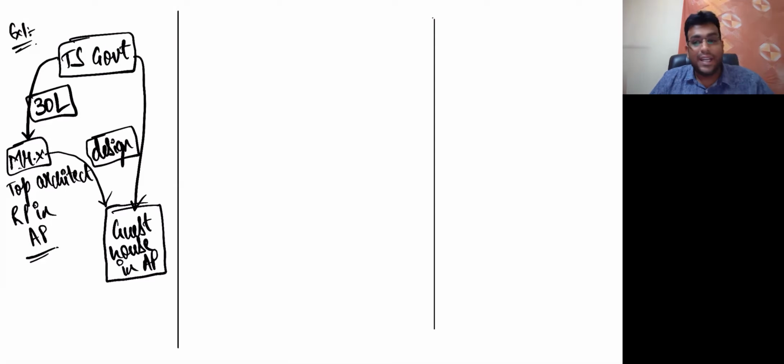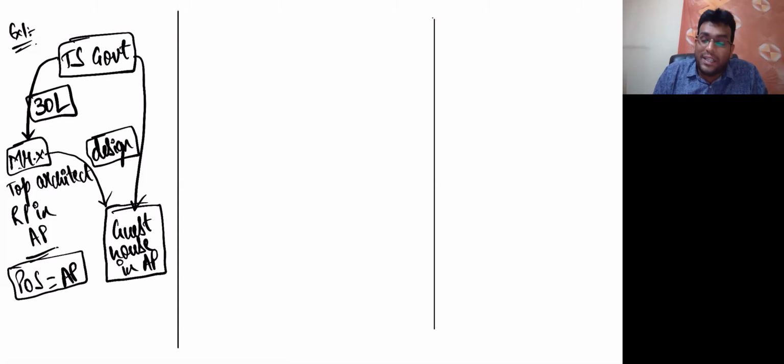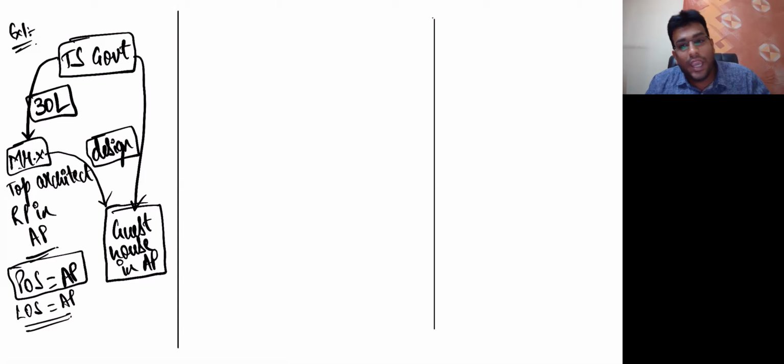Friends, let me make you recollect one important concept here. What is place of supply in this particular case? Place of supply is nothing but AP. I clearly told this point to you that in case of service in relation to immovable property, place of supply will be the place where property is located or intended to be located. So where is place of supply here? AP. And where is location of supplier? AP. Place of supply is in AP. Location of supplier also is in AP. I'll do one small change here, sir.